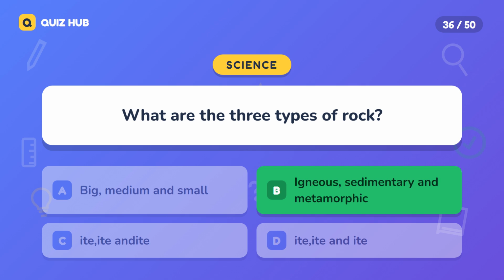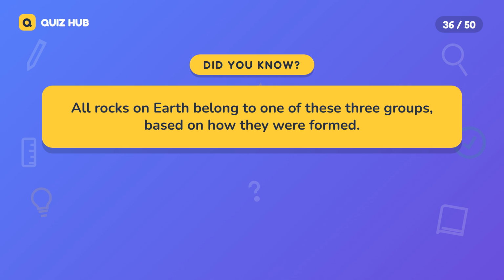The correct answer is igneous, sedimentary, and metamorphic. All rocks on Earth belong to one of these three groups, based on how they were formed.